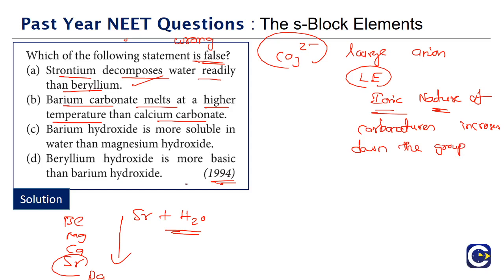As a result of it, what is going to happen? Their melting points will be increasing, right? So definitely barium carbonate will be melting at a higher temperature than calcium carbonate, because barium will be below and calcium will be above. So this is the order of the elements.